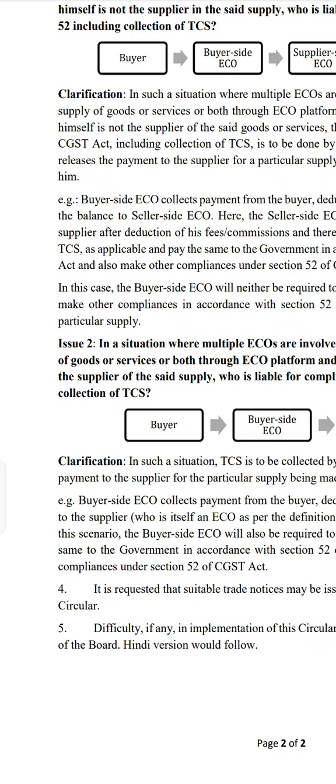It is not talking about the case where the ECO itself is the supplier. The supplier is different and the supplier side ECO is different. Simply speaking, whoever makes the final payment to the supplier, that ECO has to comply with section 52.